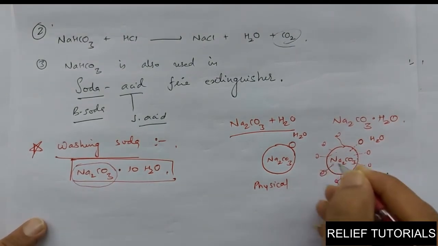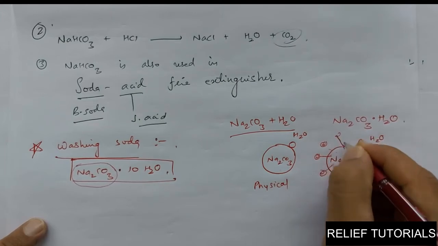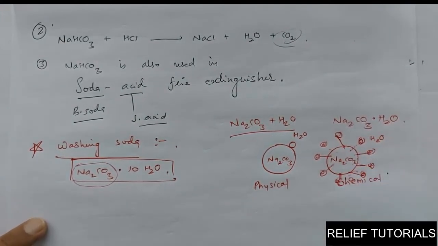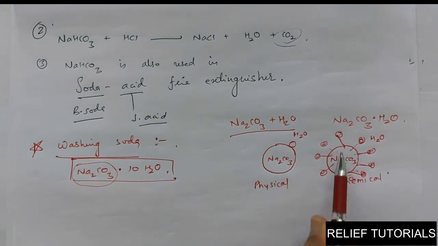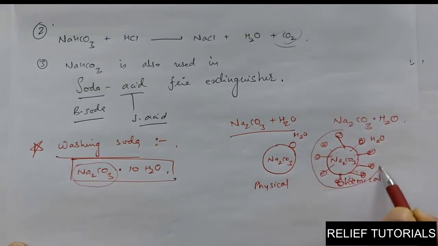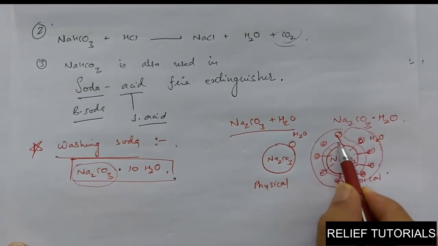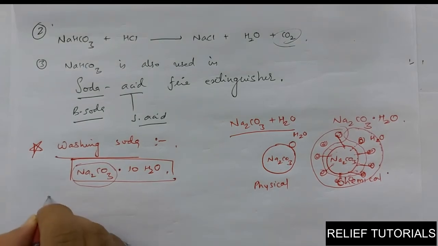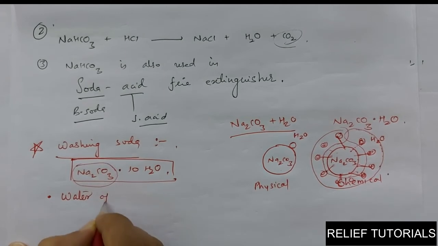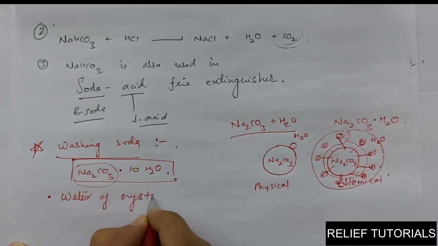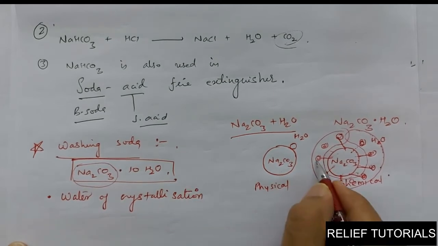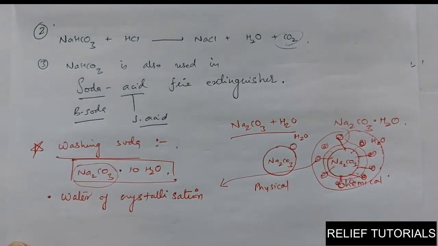Can you see the figure? Seems like coronavirus, but it is not. 10 water molecules are connected to the parent Na2CO3 by chemical bond. Remember, such water which is connected to the parent molecule by means of chemical bond is called water of crystallization.